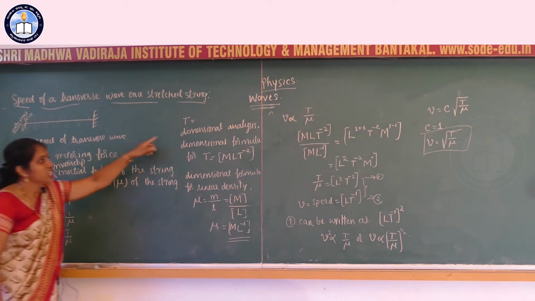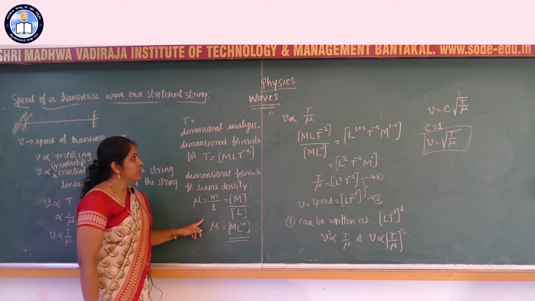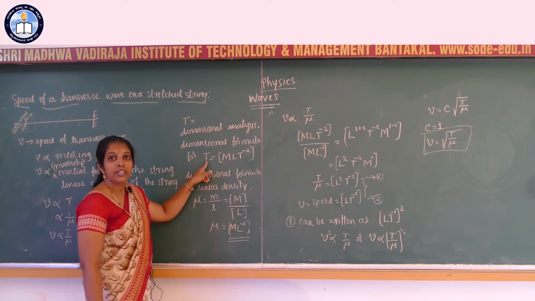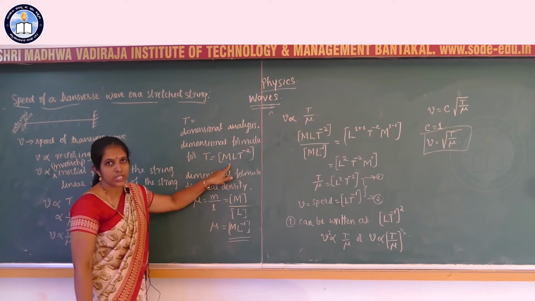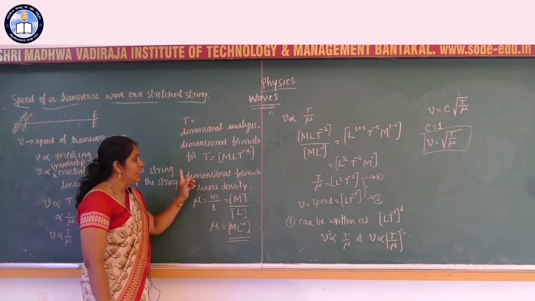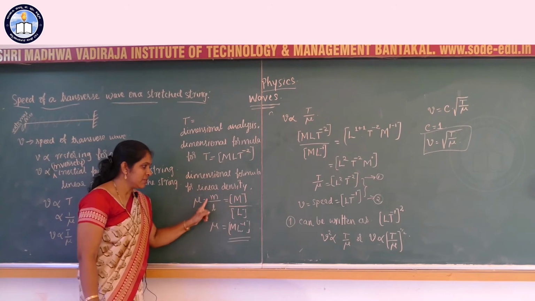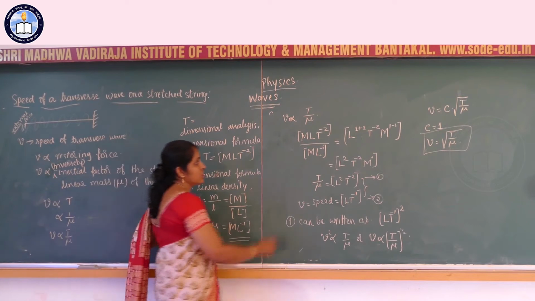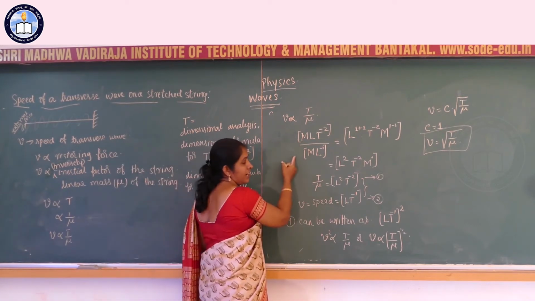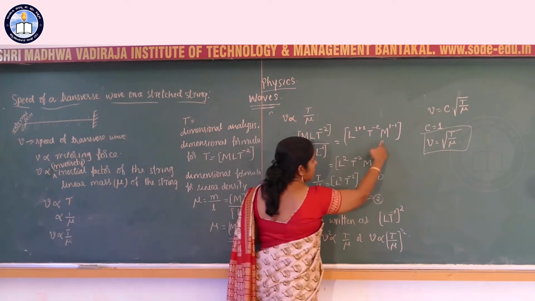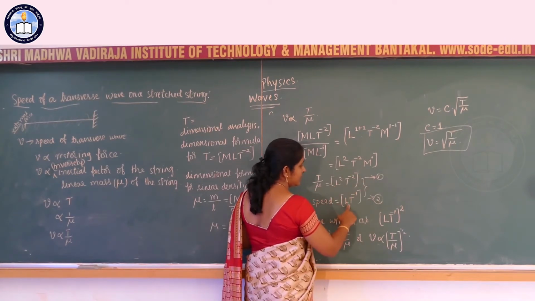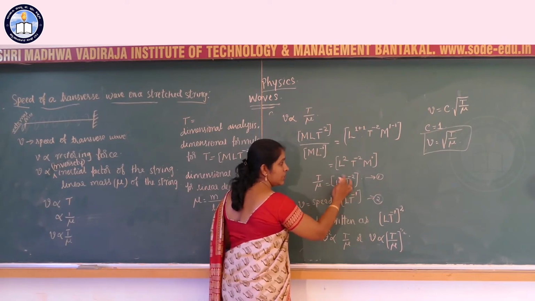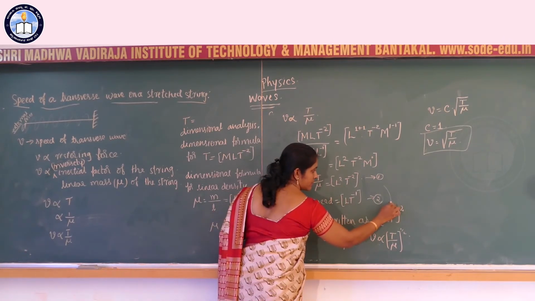Now using dimensional analysis, we can derive the relation between v, mu and T. The dimensional formula for T is nothing but the dimensional formula of force, MLT inverse 2. The dimensional formula for linear density is mass per unit length, ML inverse 1. Combining these two, we get MLT inverse 2 divided by ML inverse 1. Simplifying, we get LT inverse 1 whole square. That is this equation.